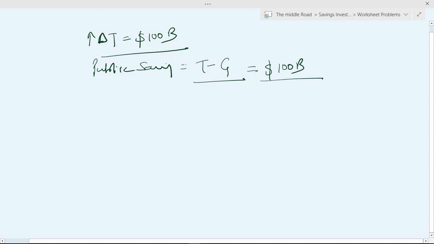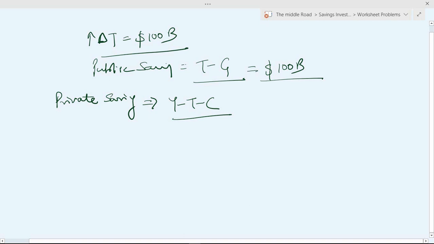When we are increasing taxes, we know the disposable income reduces. When we are looking at private saving, it's Y minus T minus C, and consumption is a function of the marginal propensity to consume.